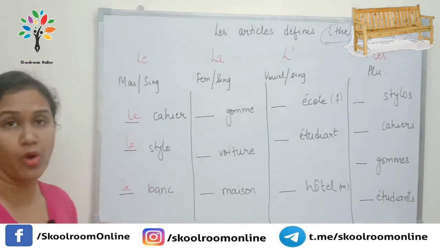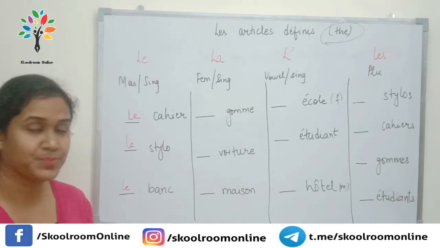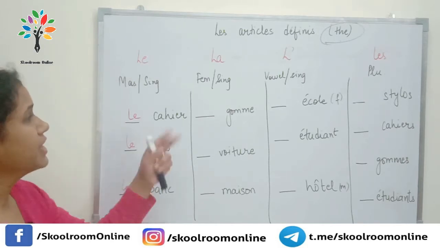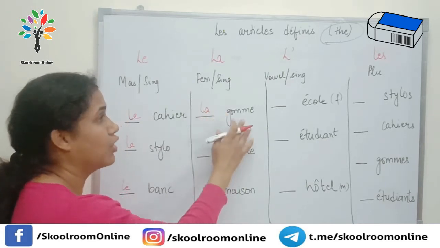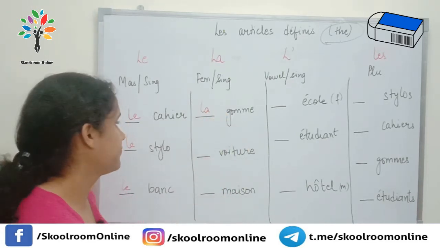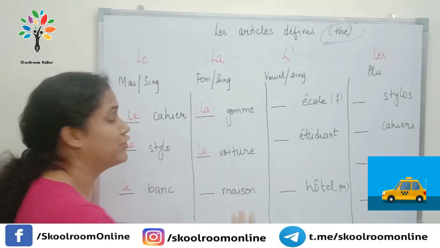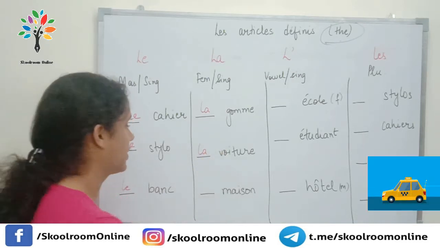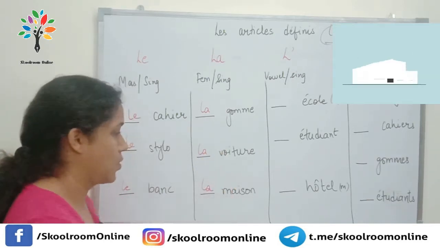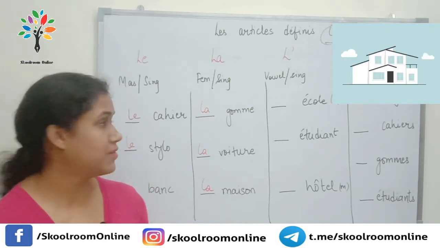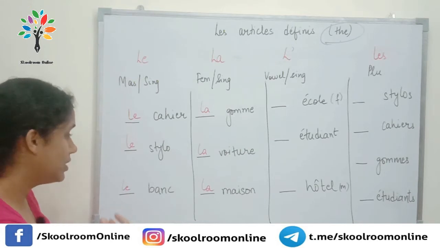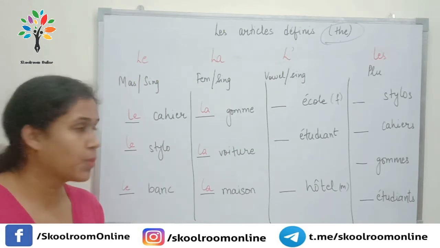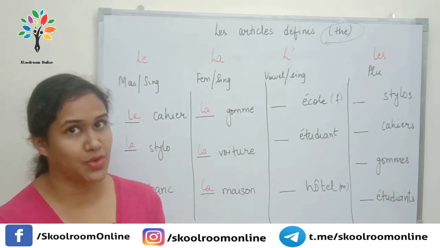So le banc. Okay. Then we have gomme. So I will write la gomme, the rubber. La voiture, the car. La maison, the house, right? So, le cahier, le stylo, le banc, la gomme, la voiture, la maison.